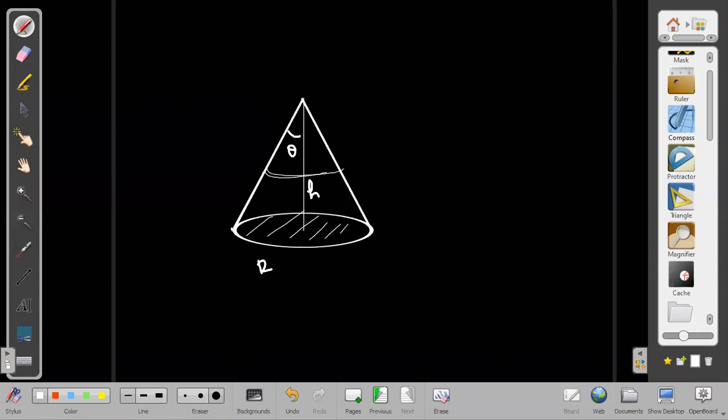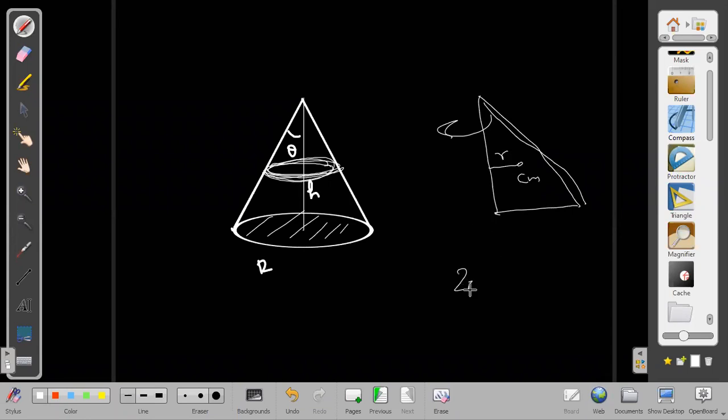Sir, we can do it by Pappus theorem. What we want to get by Pappus theorem: if I have a triangle, and I rotate the triangle, and let us say the center of mass is covering the radius distance r, then I can say 2 pi into r into the area of this triangle, which is half into base into height, half into r into h.